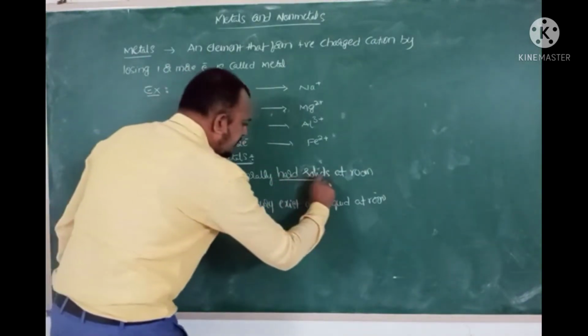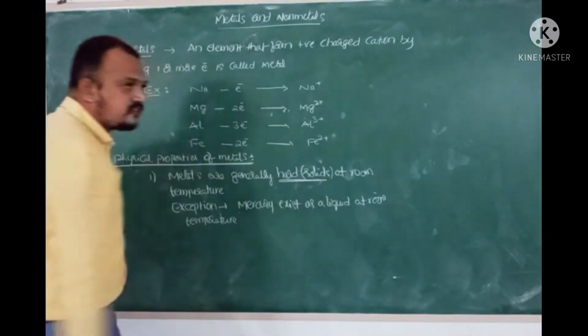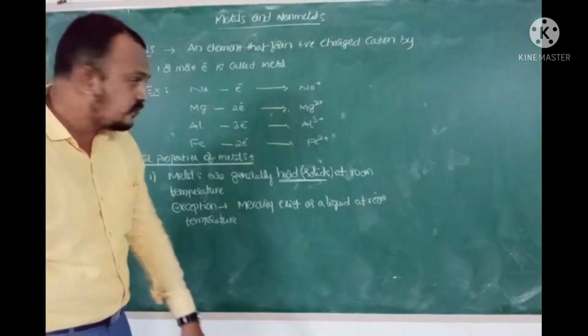Then I said to you that metals are hard solids. Mercury is an exception to this physical state, existing as a liquid.